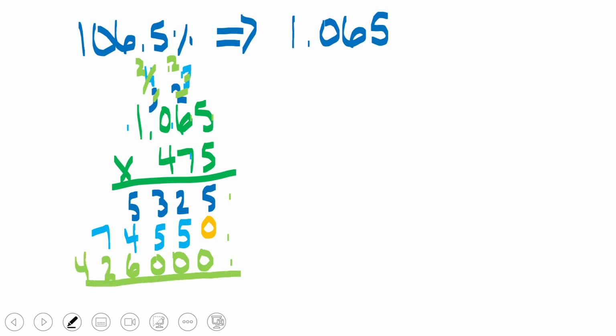Alright, we had 3 partial products to add together to make a whole product. We got 15 here, 10 here, and 5 here. Alright, we multiplied normally. Now we're going to consider our place value. 1, 2, 3 back. So I'm going to count back 3 here.